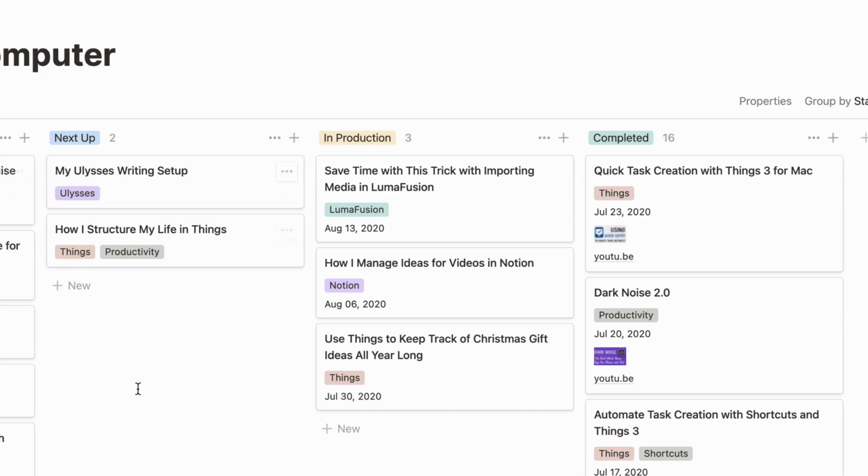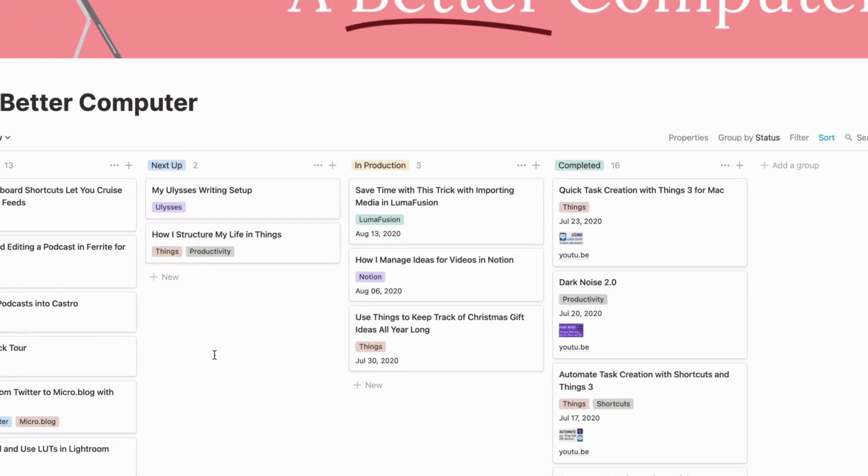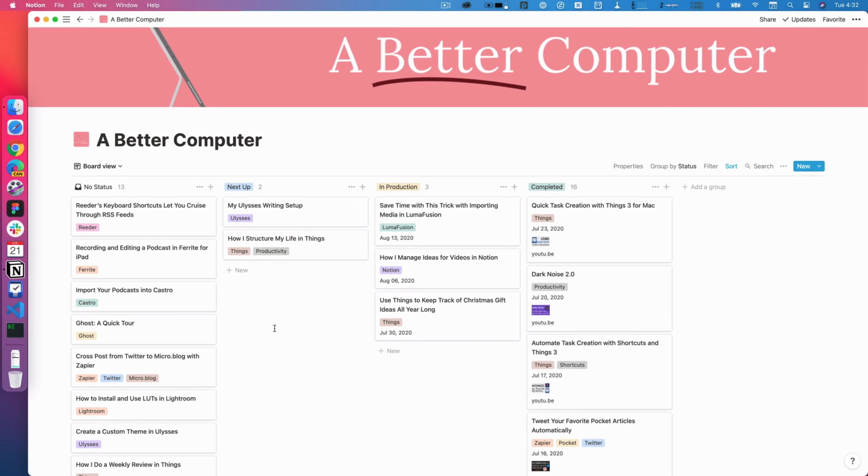You can do a lot here, and that's the cool thing about Notion: you can build out whatever interface works for you and then use that. Now it's not going to be as perfect as something like Things, where it's really finely crafted. This is a build-your-own interface, which has some limitations, but it also is really liberating to be able to do basically whatever you want with the application. So that's really cool.